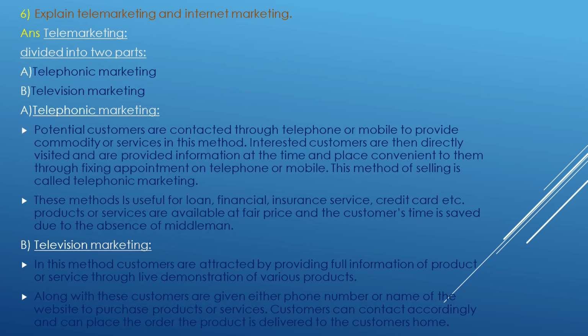The next question, and the last question of this chapter: explain telemarketing and internet marketing. Telemarketing is divided into two parts: telephonic marketing and television marketing. Telephonic marketing: potential customers are contacted through telephone or mobile to provide commodities or services.